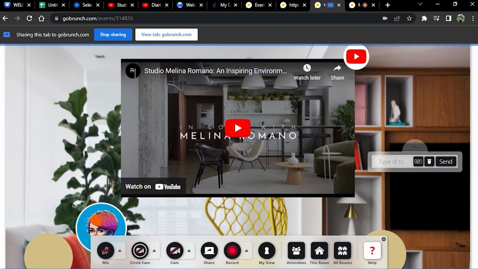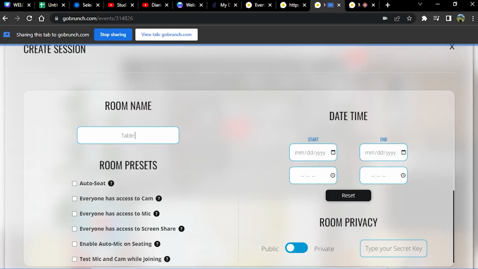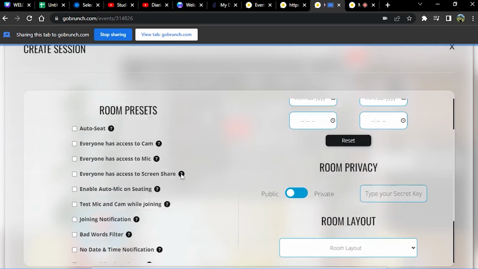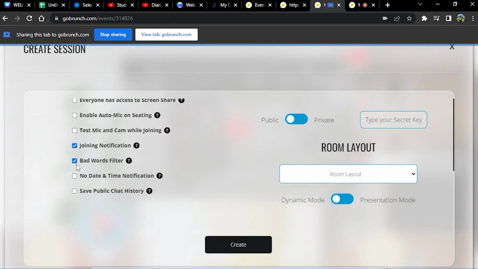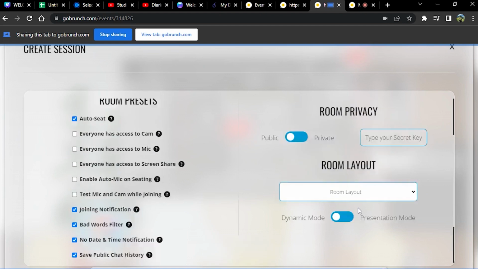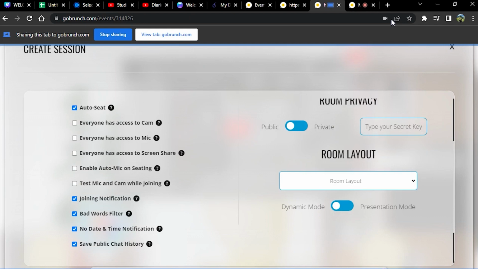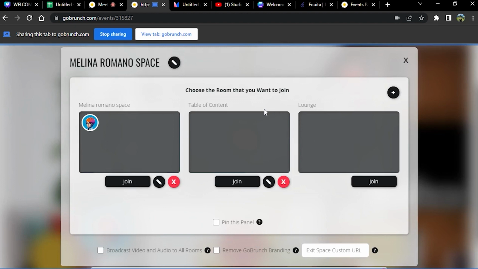All right. Nice. So we go to create a new room inside our space. We click our room's icon and we go into the plus icon. Add a room. I'm going to place here table of content. Here you will see some room presets that you can check or uncheck, depending on you. And I'm going to place here auto seat, joining notification, no date, and save published history. And each one of the rooms from our space can have different settings, right? Exactly. I'm going to choose this one, but we're going to customize this later too. Okay, now we have one more room, which is the table of content.